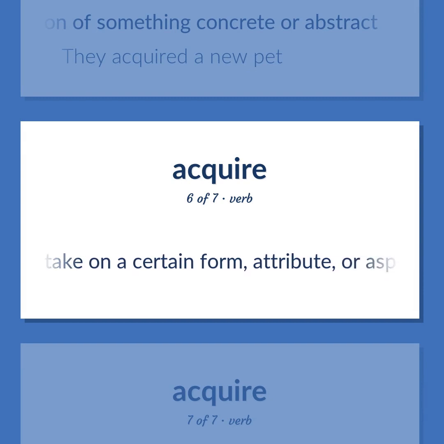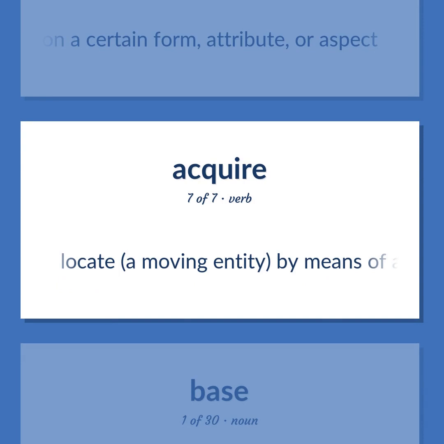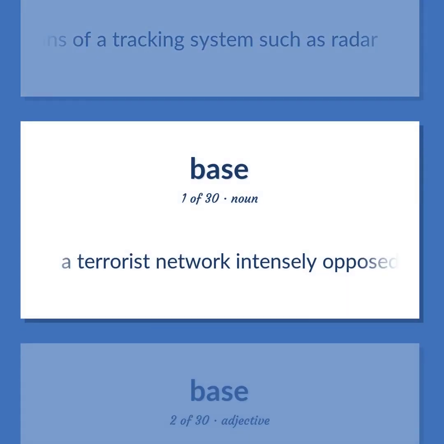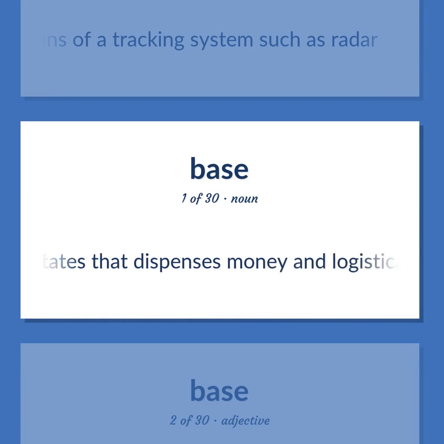Take on a certain form, attribute, or aspect. Locate a moving entity by means of a tracking system such as radar. A terrorist network intensely opposed to the United States that dispenses money and logistical support and training to a wide variety of radical Islamic terrorist groups, has cells in more than 50 countries.